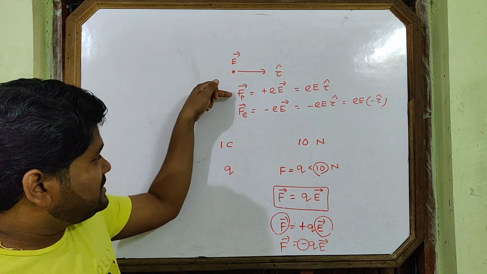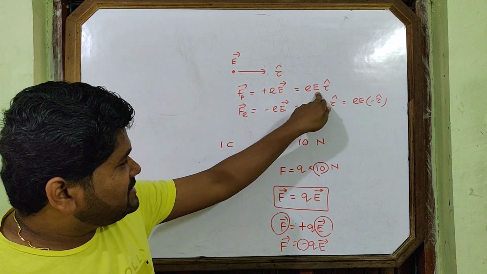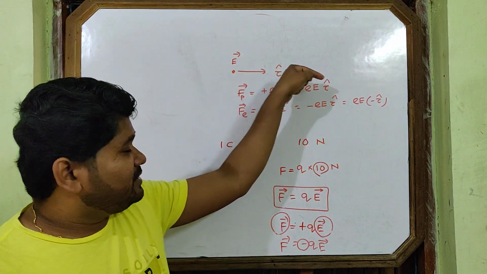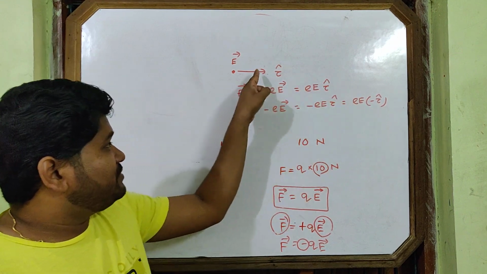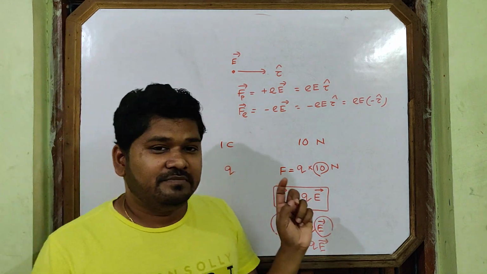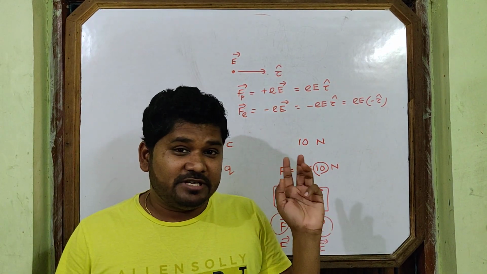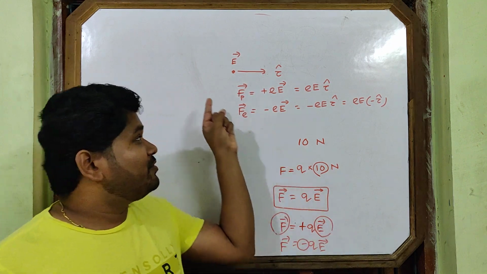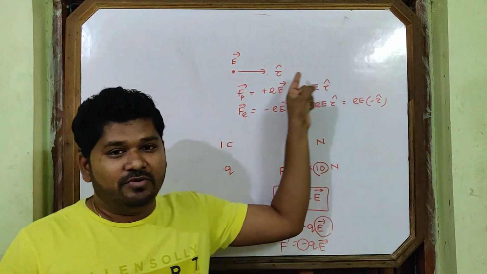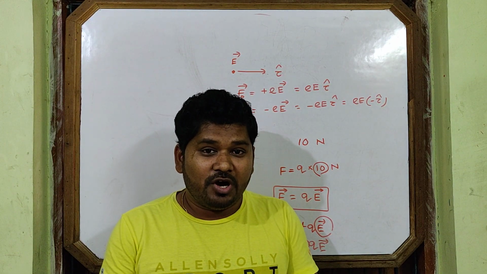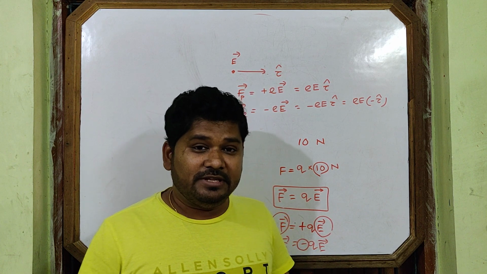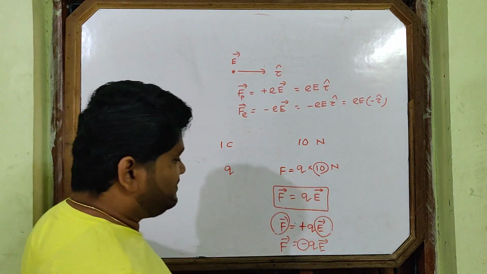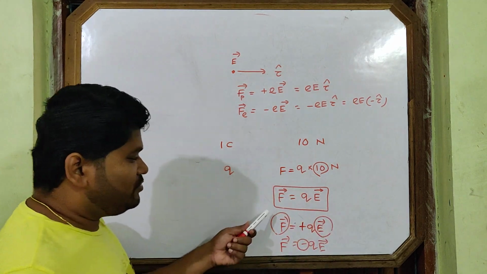So at a point, if you place a proton and an electron, both experience the same magnitude of force. But what is the direction of the force? Proton experiences force along the electric field, positive i cap, and electron experiences force opposite to the electric field, negative i cap. You see the behavior of proton and electron. From the starting I have told you, the plus and minus signs are given due to their opposite behavior. Proton moves along the x-axis, electron moves along the negative x-axis, in opposite directions. This is the significance of electric field intensity. Based on this formula, you can do any questions.